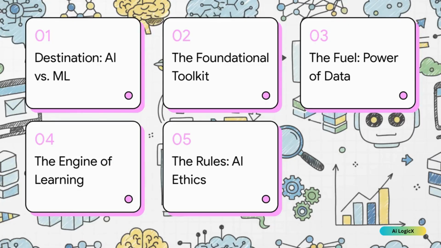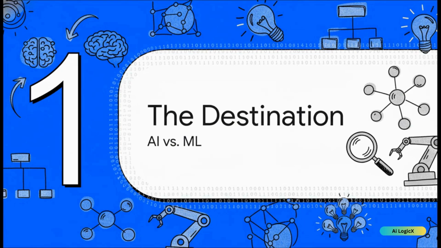Here's a quick look at our map for today. We're going to start with our destination. What's the difference between AI and ML? Then, we'll grab our toolkit of essential skills, look at the data that fuels everything, fire up the engine to see how machines learn, and wrap up with the really important rules of the road. Let's get going. All right, first stop on our map, the destination.